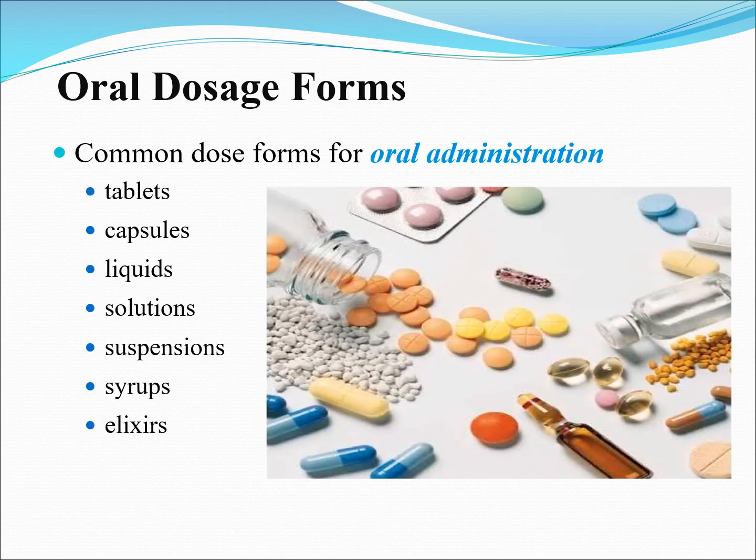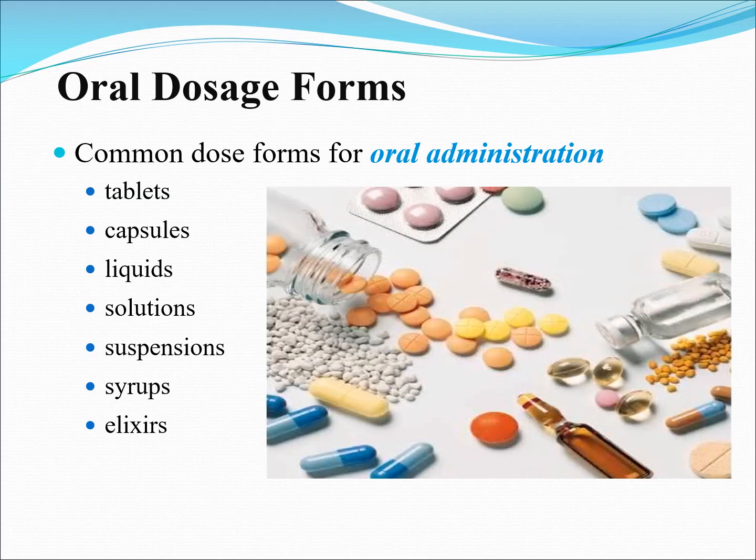What are the drugs given in oral dosage forms? Common dosage forms administered orally are listed here. The pictures show tablets, capsules, liquids, solutions, suspensions, syrups and elixirs.